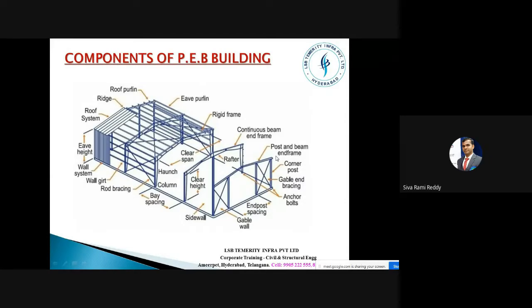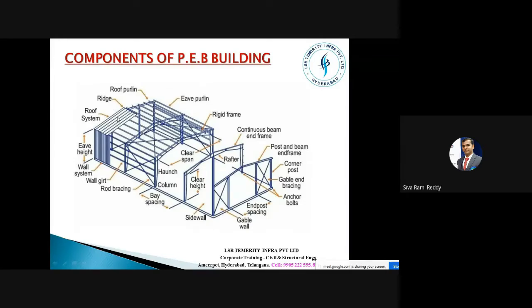Once we are familiar with the components of this PEB structure, now we have to understand that all structural components are not the same. So here we use a rod. Here we have used one different type of column profile. Here we use a different type of rafter. And this purlin is not the same material that we are going to use for this. This roof purlin shape is different. Material grade is different. Material specification itself is different, right?